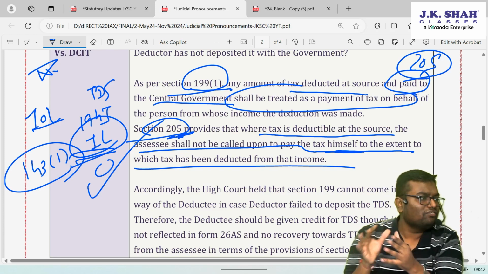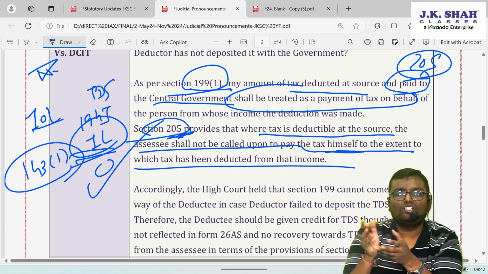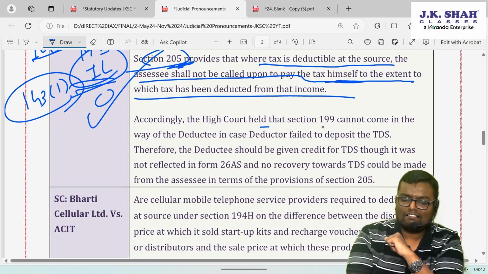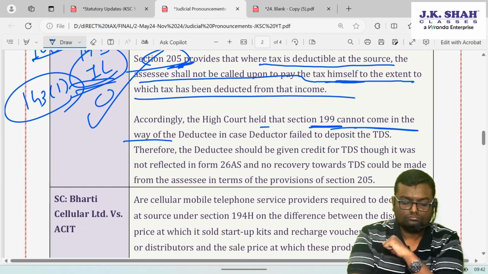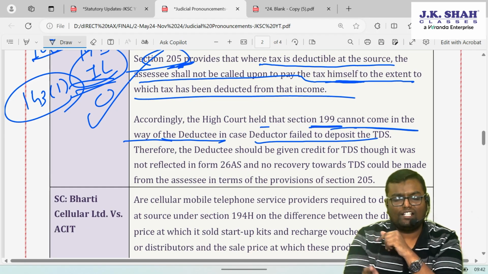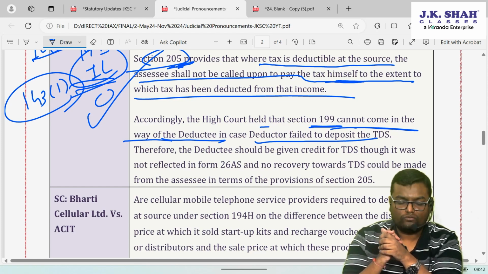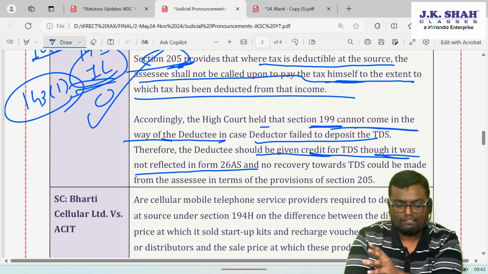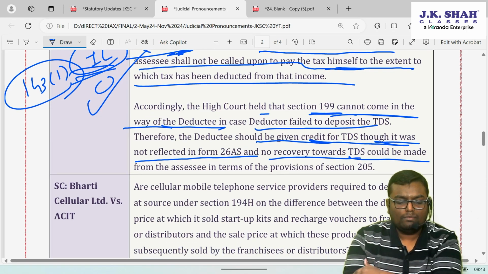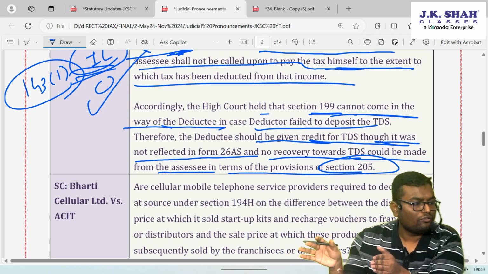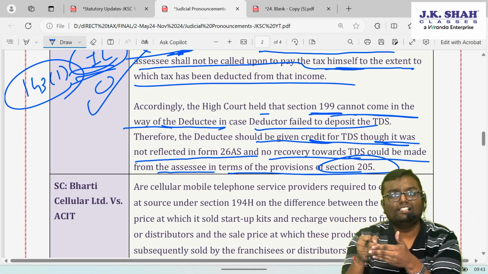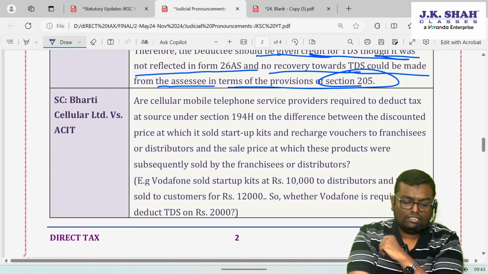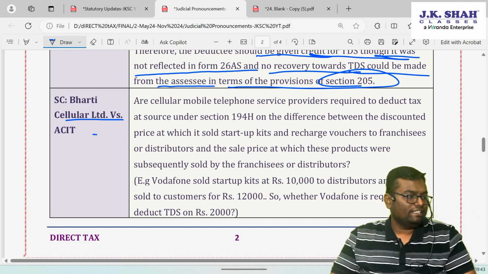Section 205 has a clear wording. It doesn't have any reference to payment of TDS to the government, unless and until amended in any future budget. So accordingly, the High Court held that section 199 cannot come in the way of the deductee. In case the deductor failed to deposit the TDS, you can't again ask the amount from the deductee. Therefore, the deductee should be given credit of TDS, though it was not reflected in Form 26AS. No recovery towards TDS could be made from the assessee in terms of the provision of section 205, because 205 has a valid shield for the deductee. Overriding section. Okay. Supreme Court in the case of Bharti Cellular Limited versus ACIT.